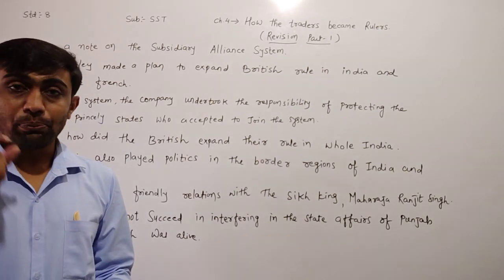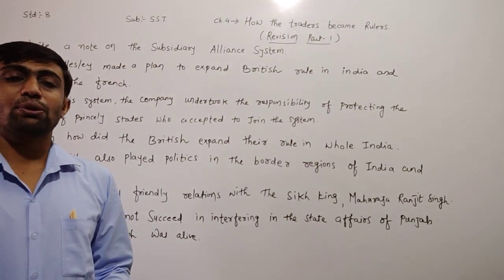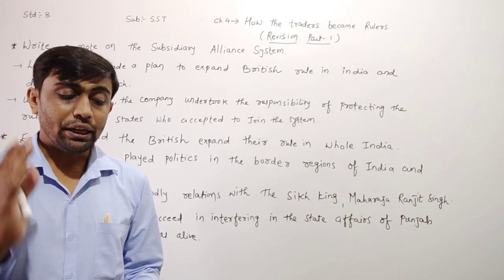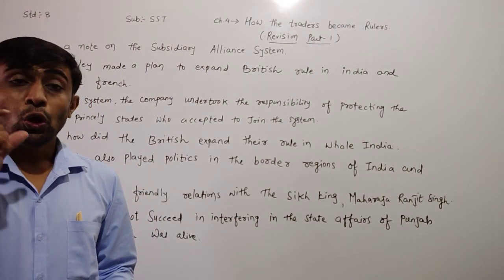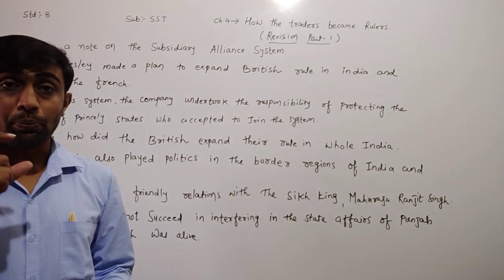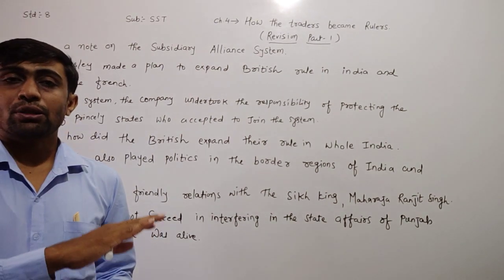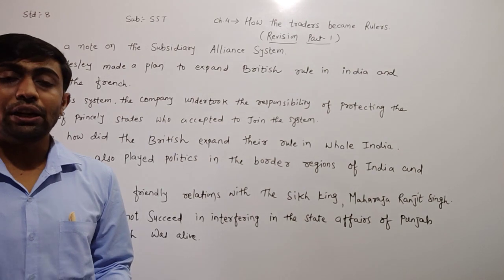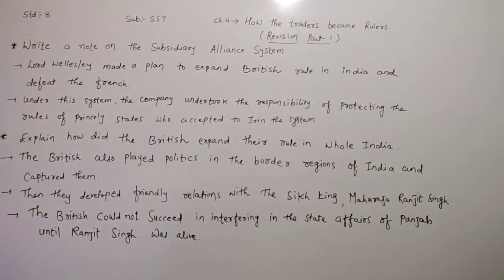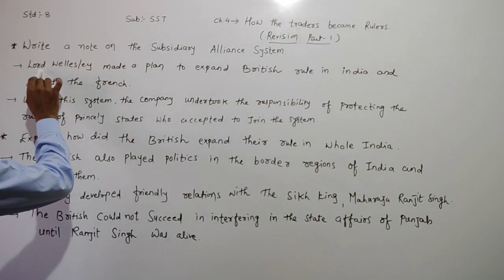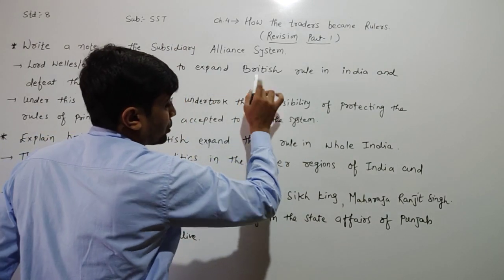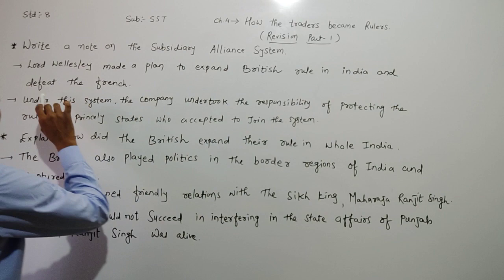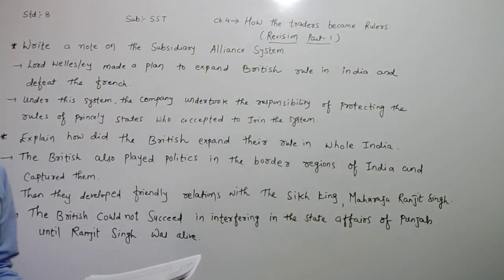Lord Wellesley made a plan to expand the British rule in India and defeat the French. So dear children, here I have written that Lord Wellesley made a plan to expand the British rule into India and defeat the French.